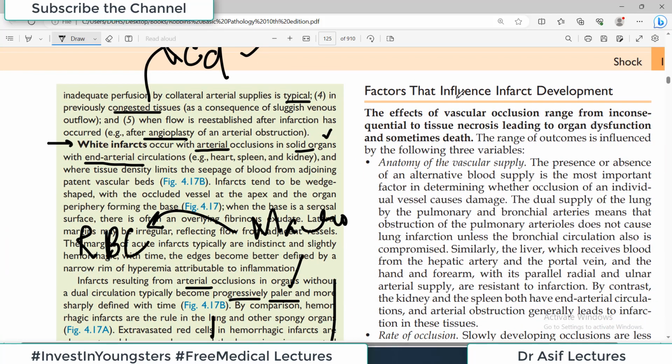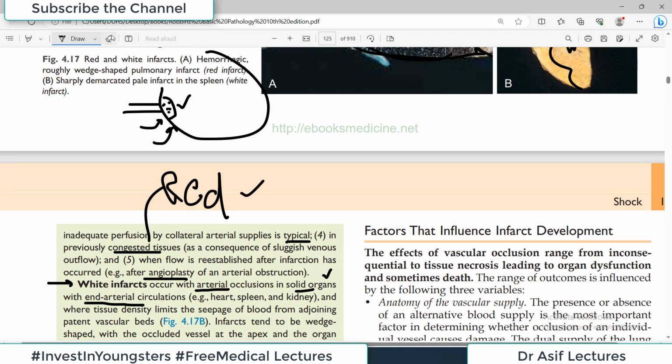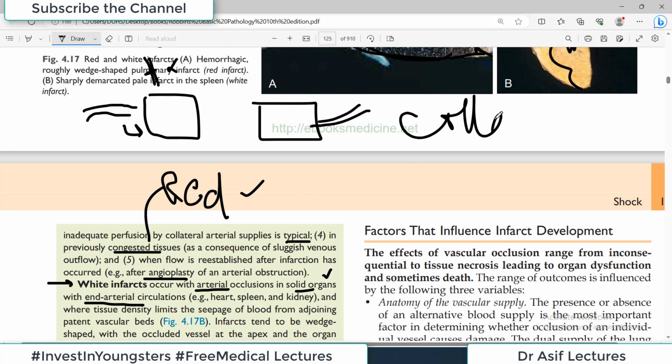Now factors that influence infarct development. Now see, there are so many different things जो decide करेंगे कि infarct किस तरह का होगा, infarct होगा या नहीं होगा. So for example, if मेरे पास एक tissue है, इस tissue को ये blood vessel भी supply कर रही है और इसी tissue को equally ये blood vessel भी supply कर रही है. अब suppose इस blood vessel में occlusion हो जाती है तो इस tissue को कोई फर्क नहीं पड़ता क्योंकि इसके पास alternate blood supply मौजूद है. लेकिन अब scenario change कर दूँ अगर कि there is a tissue और इसकी सिर्फ यही एक blood supply है, कोई और blood supply नहीं है, तो medical terms में हम कह रहे हैं कि there is no collateral circulation.